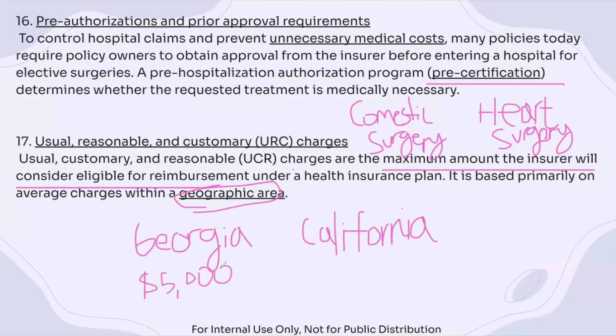Just hypothetical situations. In reality, probably cost a lot more. But in California, they might place a maximum amount of 8,000, because in California, the cost of living is much higher. And so the insurance policy, or a company, takes account of those geographical area differences as well.